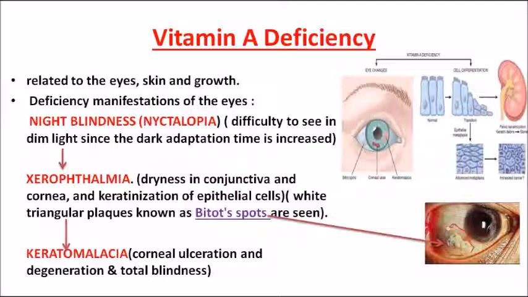So vitamin A deficiency results in three main symptoms which are progressive. First one being night blindness. There will be difficulty in adaptation to dim light. This is because of the pigment rhodopsin which is not being synthesized properly in the rods because of the deficiency of vitamin A. Second, as it progresses, it results in xerophthalmia. There you can see Bitot spots. These are keratinization seen in the conjunctiva. And lastly, you can see corneal ulceration and degeneration resulting in total blindness, which is known as keratomalacia.